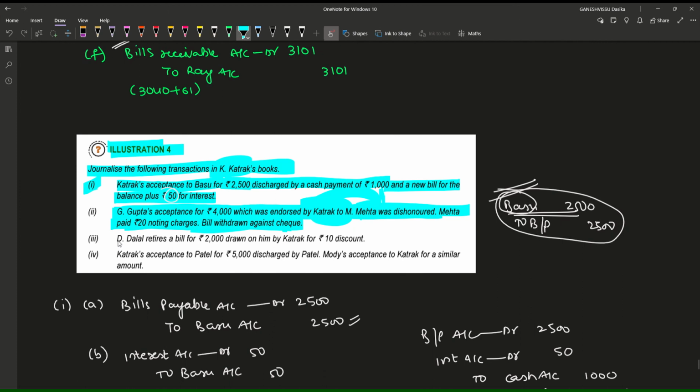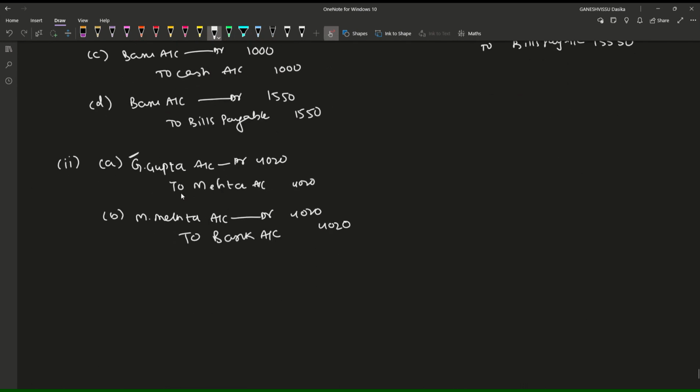Now we shall go for the third one. D. Dalal returns a bill for 2,000 drawn on him, for 1,010 rupees discount. Simply, 10 rupees discount is the charge which we are going to allow to Dalal for early and prompt payment. So for the third entry, what would it be?